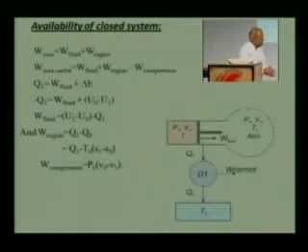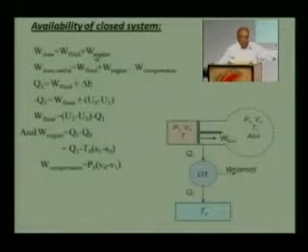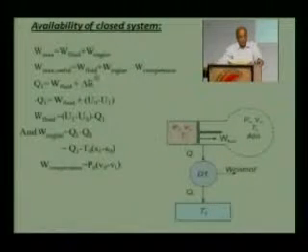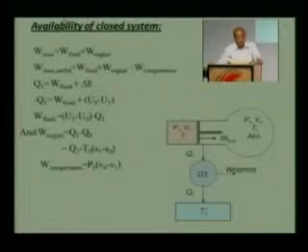Now, to find out the availability, we have to find out the maximum work, and that maximum work would be equal to work of fluid plus work done by the engine as shown here, and the useful work would be work of fluid plus work of engine minus the work that has to be done against the pressure for compressing the atmospheric pressure, to overcome the compression of this fluid outside.